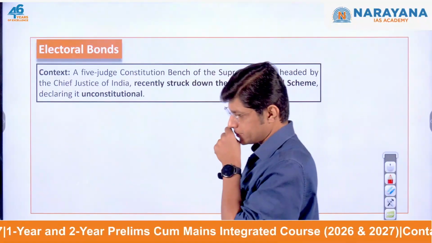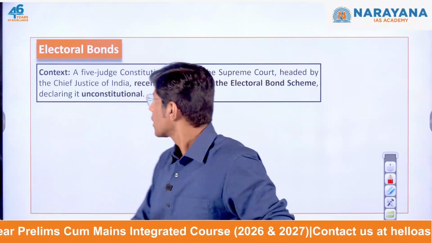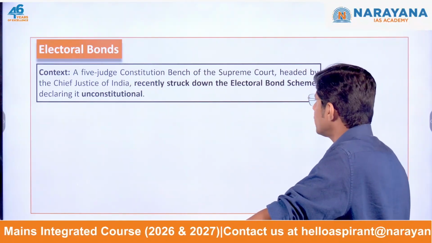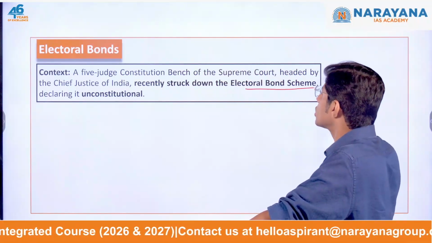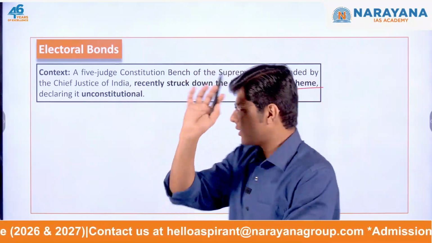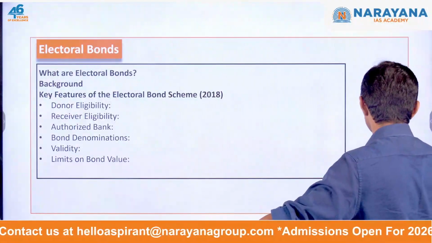Electoral bonds. Now, the Supreme Court struck down the electoral bond scheme. It said that this is unconstitutional. Whatever be the context, let us try to understand a few basic concepts.